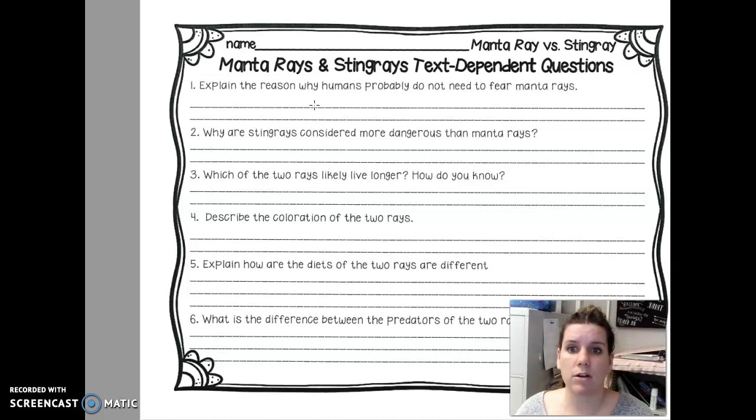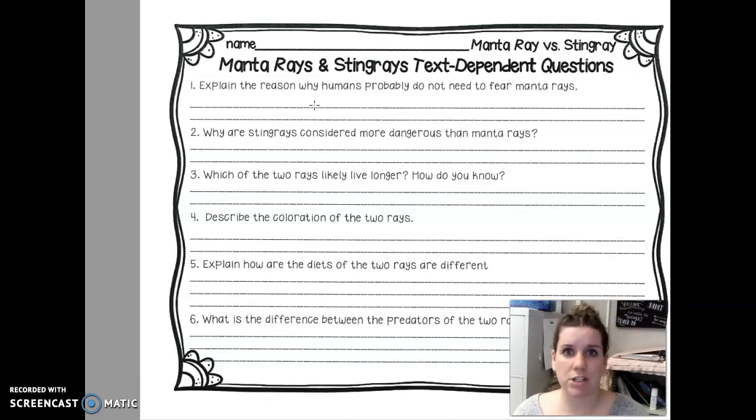For number 2, why are stingrays considered more dangerous than manta rays? Stingrays are considered more dangerous than manta rays because. Which of the two rays likely live longer? How do you know? Blank will live longer because. Those are sentence starters. We want you to restate. You want to put thought into this and make sure those sentences are well structured and well thought out. That's the biggie here. So not only should you be going back and making sure your answers are correct, but you should be making sure that they are complete sentences, not just 2 or 3 words.